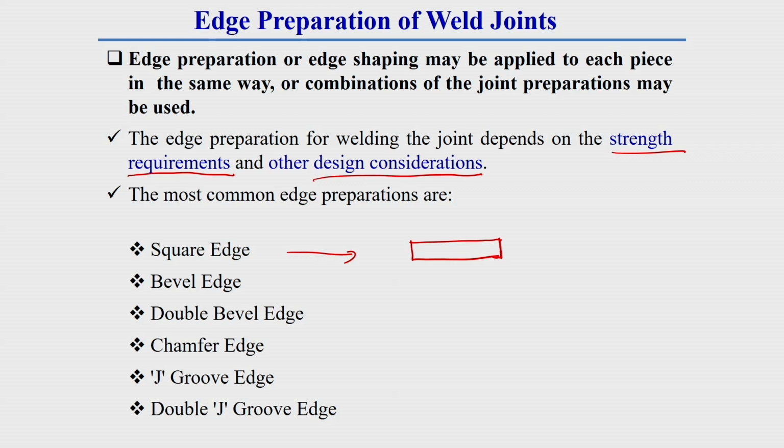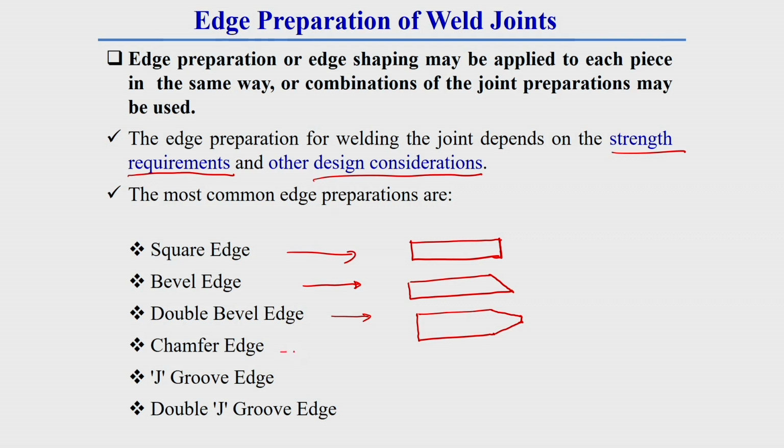So, that is why this is called a square edge preparation. Then the second edge preparation is bevel edge preparation. In this category, a bevel type of shape is provided. This is bevel edge preparation, where an angle is put in the workpiece. Double bevel edge preparation is generally put for thicker sections, where the bevel angle is made from both sides of the plate, from the top side as well as the bottom side.